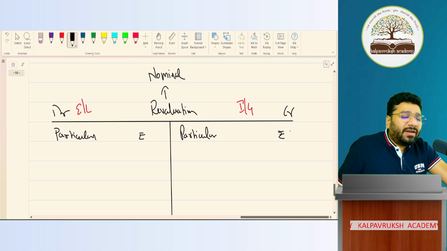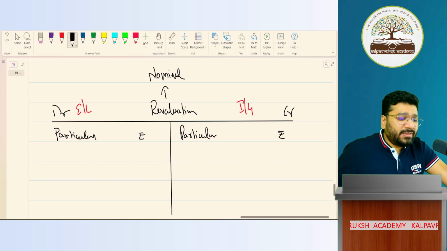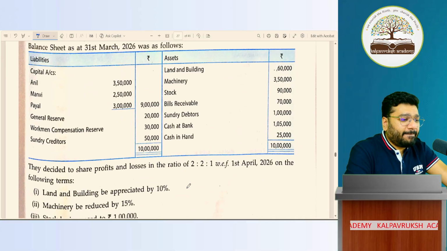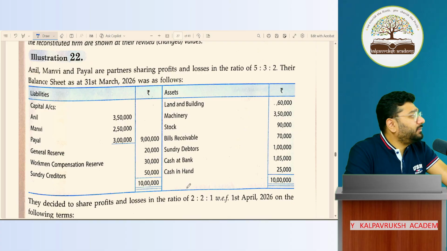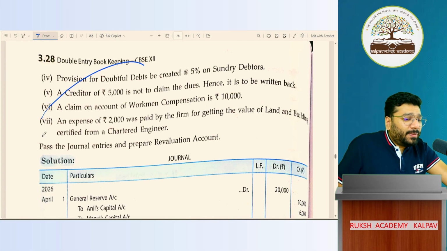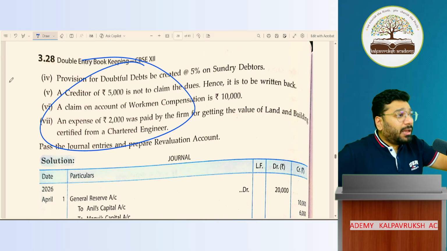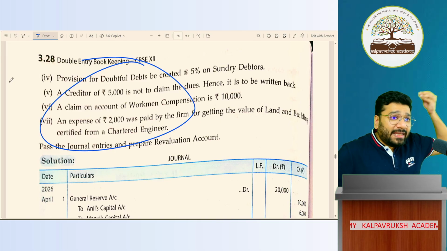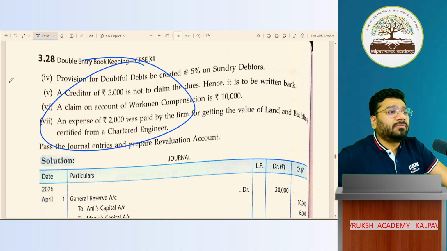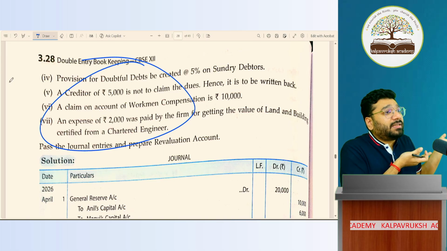Sir, why did you give your own example, sir? You've taken something from the textbook, no? You want to know what is there in the textbook? Illustration 22 is the full-fledged big question, with the balance sheet, increase in land value, and all the other adjustments. So now you're at the baby stage. One by one, each day, we are learning one adjustment. Look at this, right at the start they have given a huge question. So I'm trying to make you habitual to this concept. Once this is done, then we'll come to the big concept.